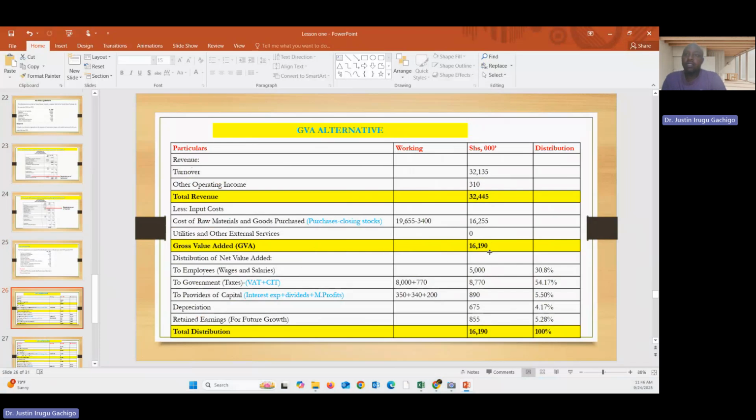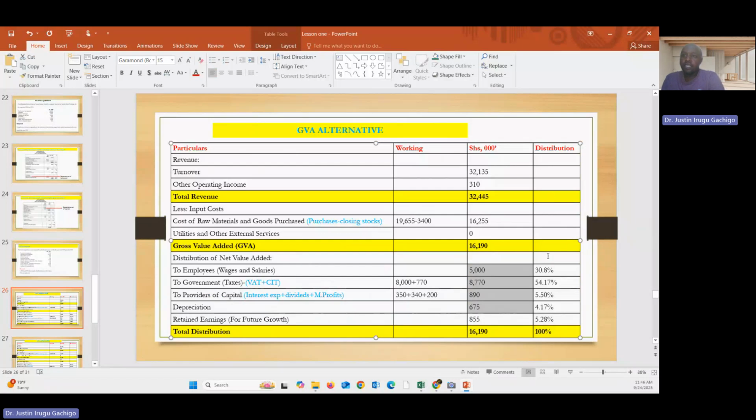Then how is this amount going to be distributed? To employee, that amount there. To government, you combine VAT and CIT to get that. Interest expense. So to providers of capital, you combine interest, dividend, and minority profit. You get that there. Depreciation. Remember, we have said for GVA, depreciation is in this part B here. You bring it here. Then we have the retained earnings. It is the balancing figure between the sum of all this minus this. You get that figure there.